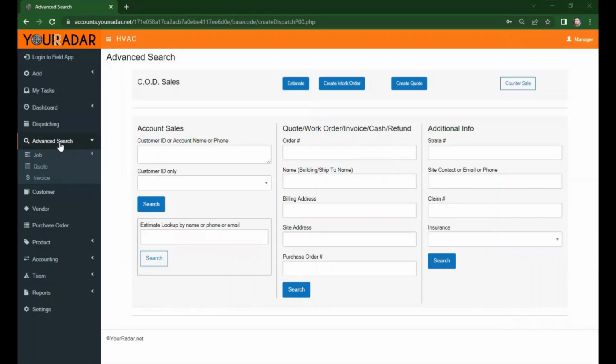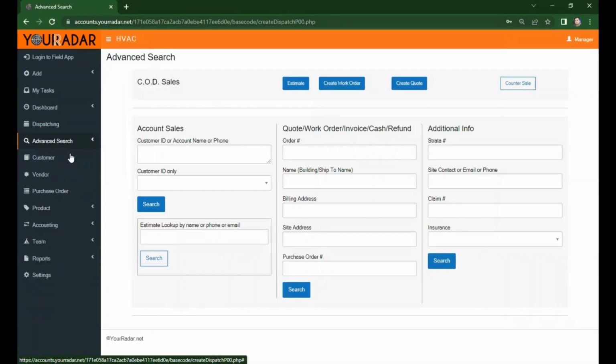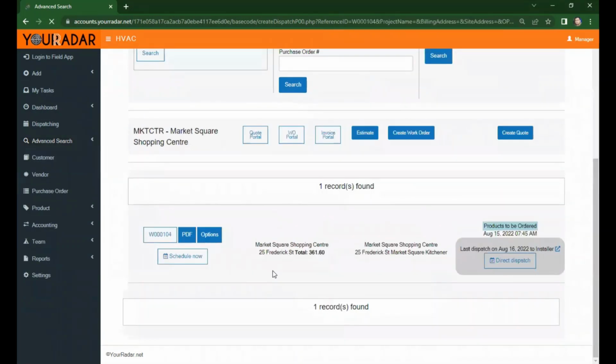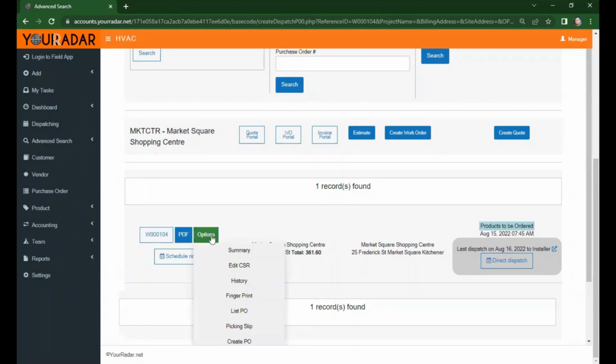Let's start. From your radar admin interface, click Advanced Search and place the work order number here. Let's search for work order number 104. Click Search. Scroll down to see the results. Go to Options and click Summary.